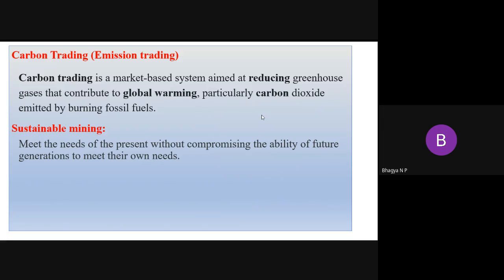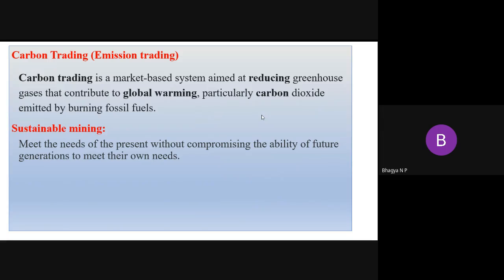The next topic is sustainable mining. What does sustainable mining mean? Sustainable means meeting the needs of the present without compromising the ability of future generations to meet their own needs. So sustainable mining means extracting only as much as we require at present. The remaining things we leave for the next generation. That we call sustainable mining.